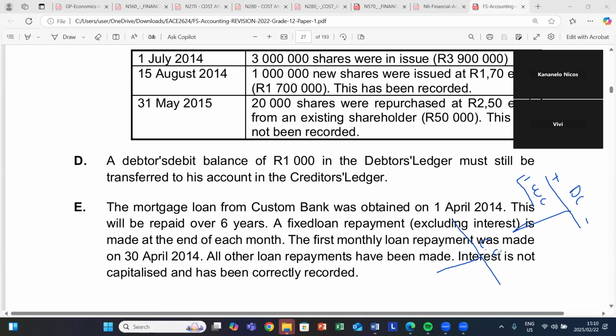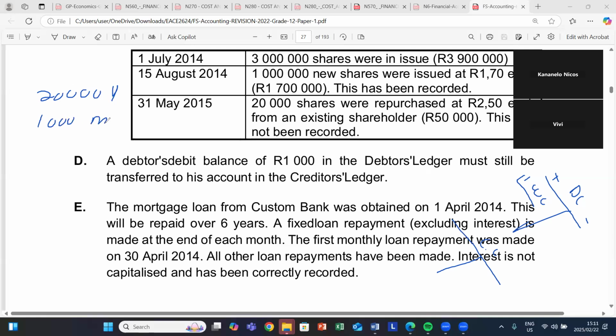So in our adjustment, as we are explaining, we said that I owe you 20,000. Obviously, if I owe you 20,000 rand, that will be my creditor. And when you owe me 1,000 rand, I'll write you as a debtor.